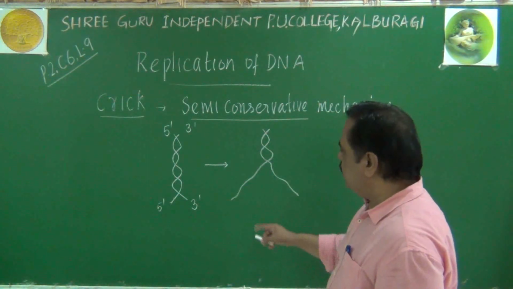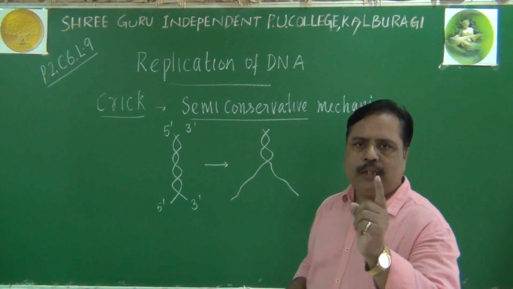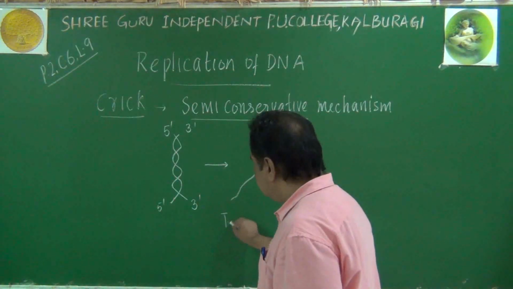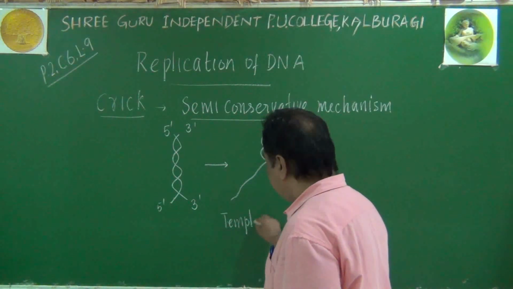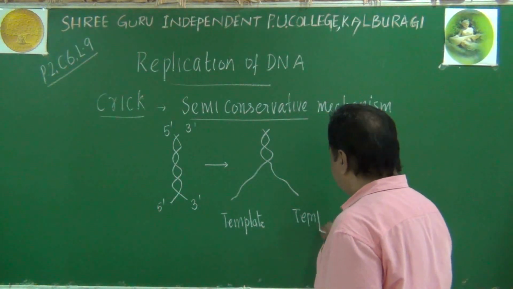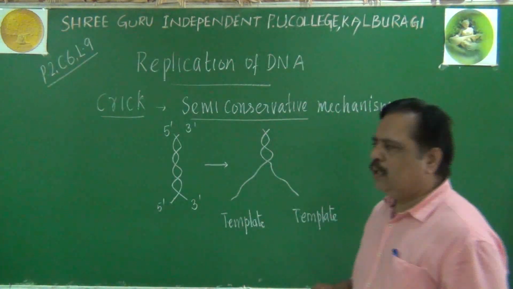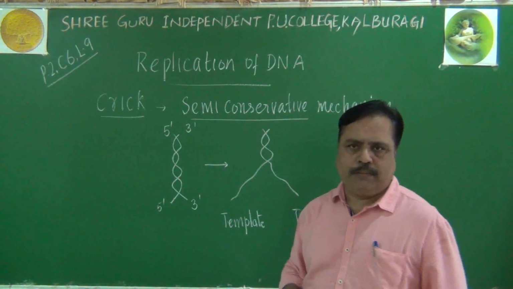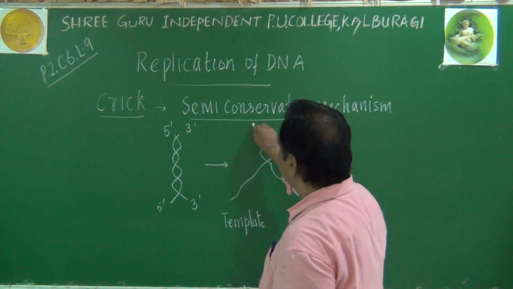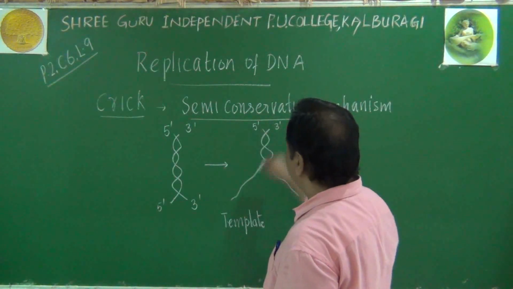After separating, each parental strand will be called a template. This is acting like a template, and this also can act as a template. So two templates are formed. One of them is 5 prime, 3 prime, and another one is 3 prime, 5 prime.